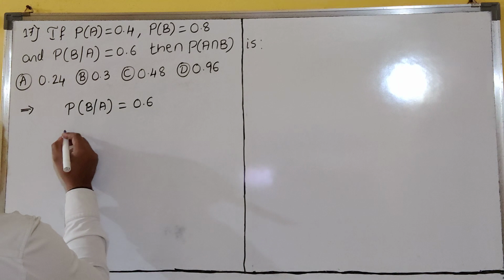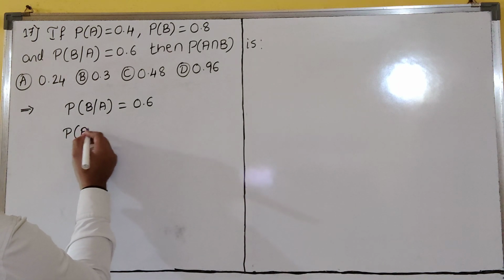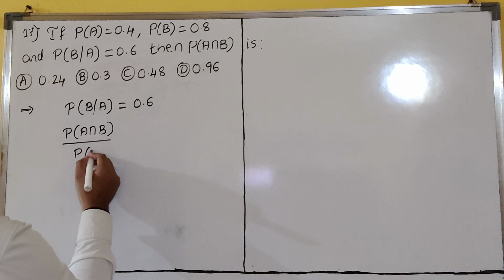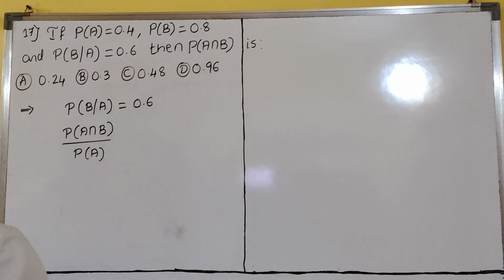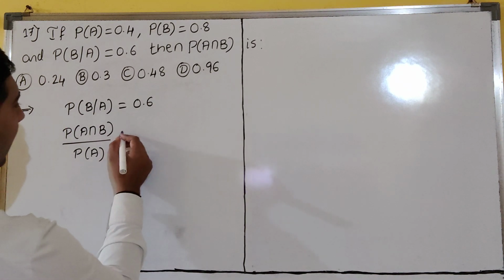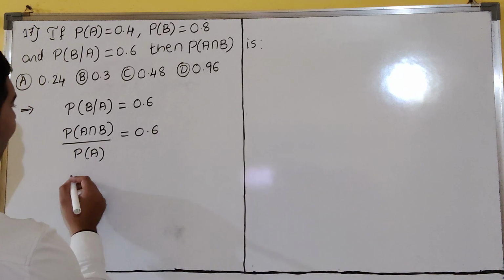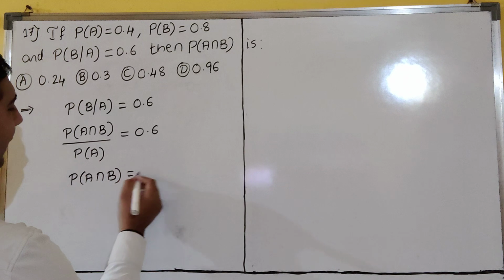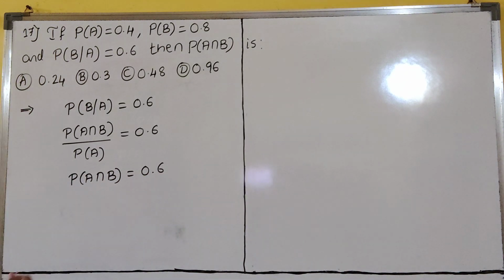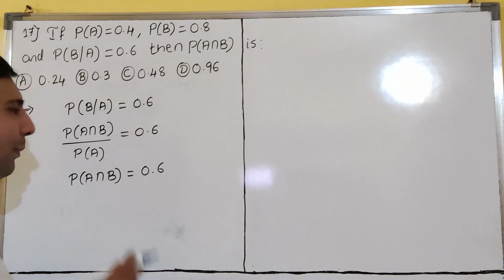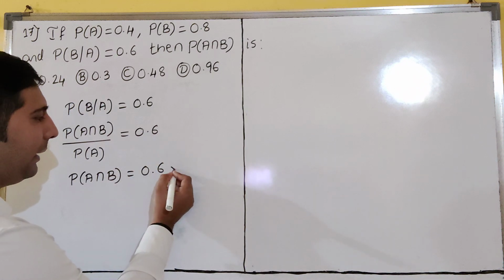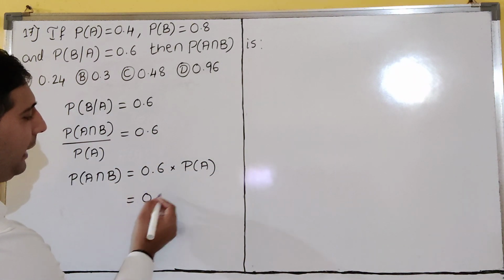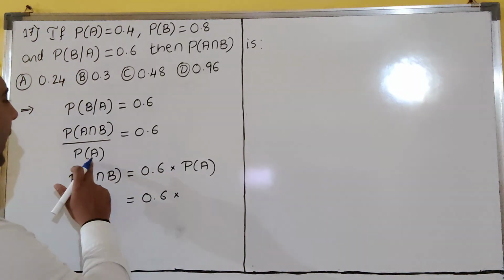So P of B given A, how can I write? P of A intersection B divided by P of A. The second element is A, no? So that's why P of A will come. 0.6. I hope everyone understood. P of A intersection B. Now everyone is getting it. So cross multiply here into P of A, dear students. So 0.6 into P of A is how much?